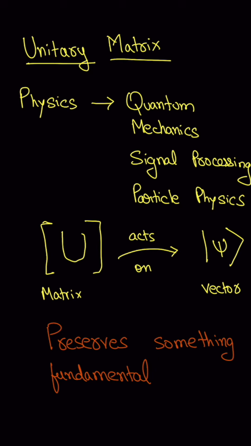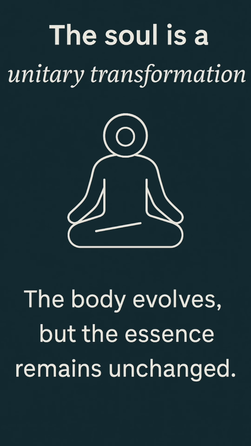And if you want to look at it from a philosophical angle, in many Eastern traditions like Hinduism or Buddhism, people say the soul is preserved while the body changes or fades away. In that sense, we can say that the soul itself is a unitary transformation, because the form evolves but the essence remains the same.